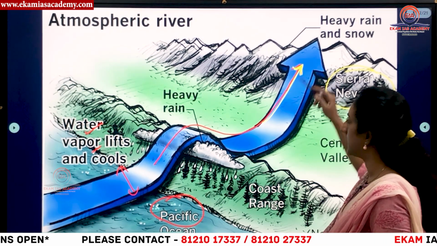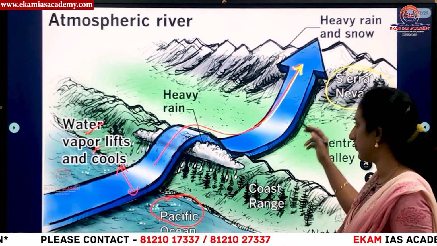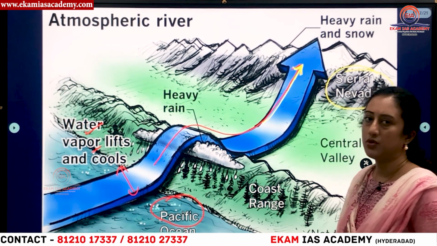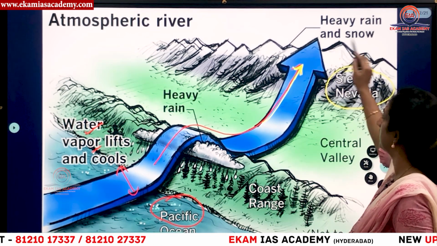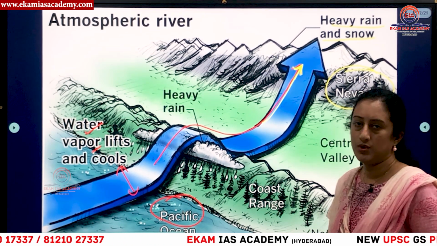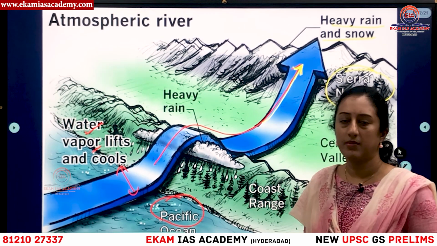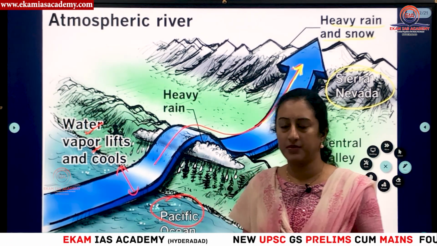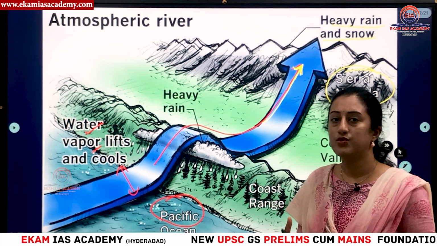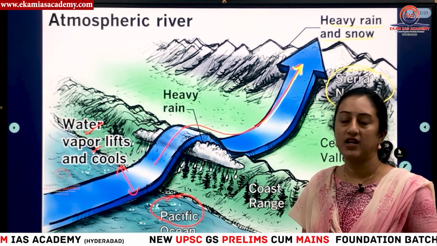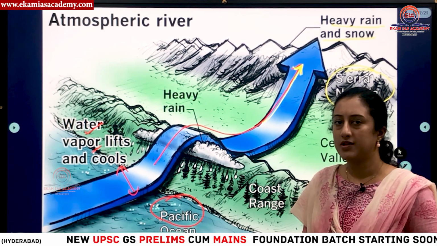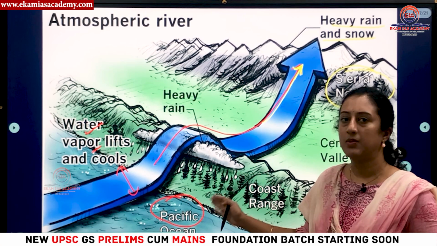This cool dense band of water vapor or moisture has to rise up, and on the other side of the mountain it will shed all the moisture and result in heavy rain or snow. This phenomenon is nothing but an atmospheric river. This is not a typical river which has water in it, but because of dense cloud, or condensed moisture or water vapor, which is like a band, it appears like a band. That is why we name it an atmospheric river.